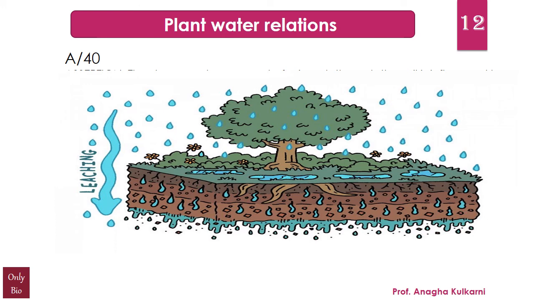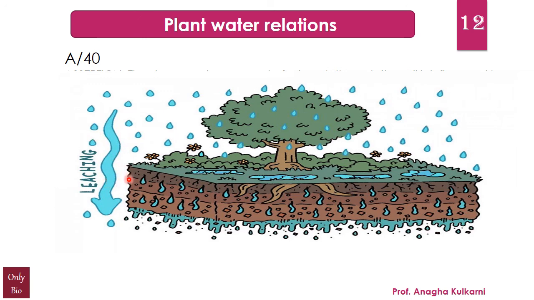The flow of water will go downwards. You can look on the screen here, you can see that the water is moving towards the downward layer of the soil, and this process is called infiltration. Now what is leaching? Leaching is when the water moves downwards, but it is not just water.